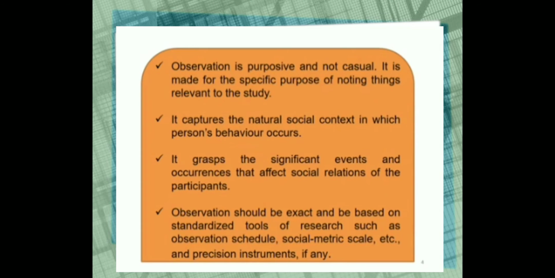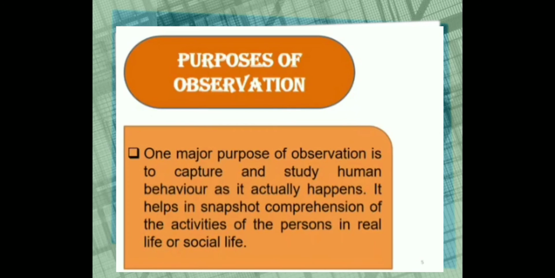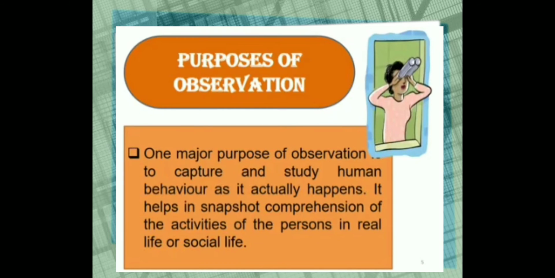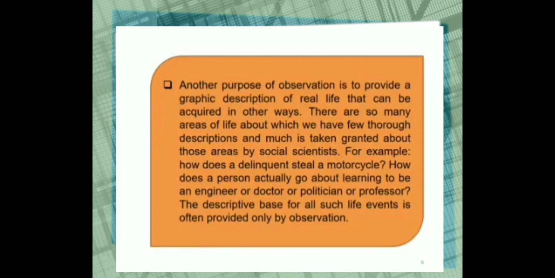Now students, we have to understand what kind of observation we have to make, how we have to analyze, which group we have to follow. The purpose of observation is to study the behavior as it actually happens, right? It helps in a snapshot comprehension of the activities of the person in real life or social life. Another purpose of observation is to provide a graphic description of real life that cannot be acquired in other ways. There are so many areas of life about which we have few thorough descriptions and much is taken for granted.